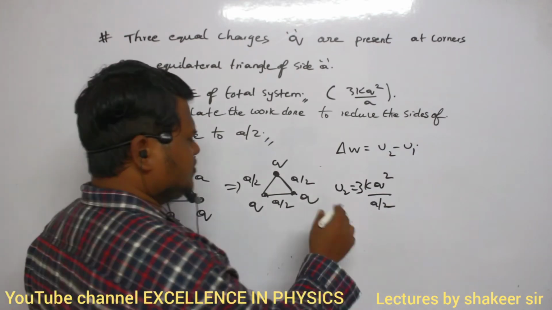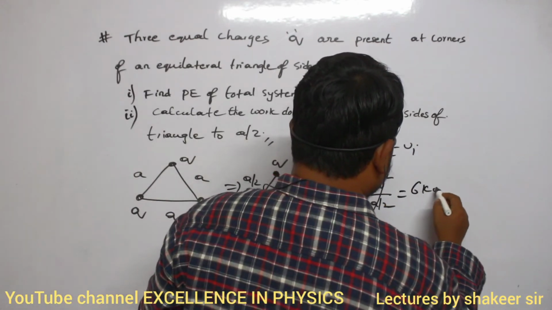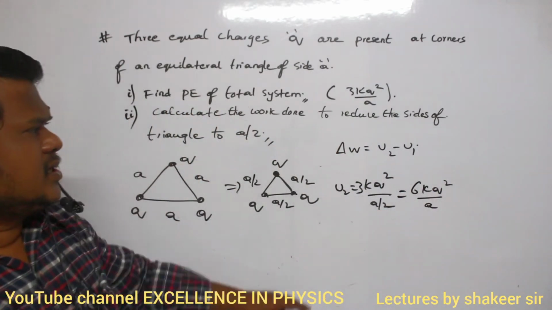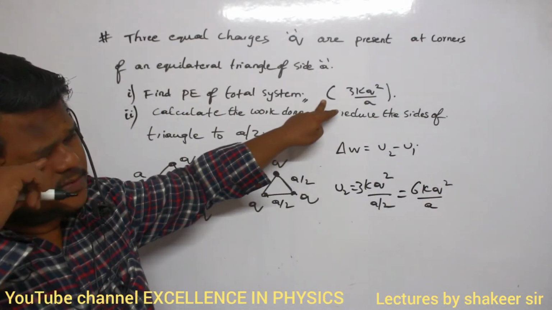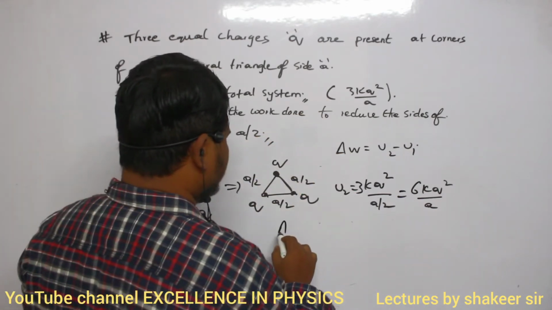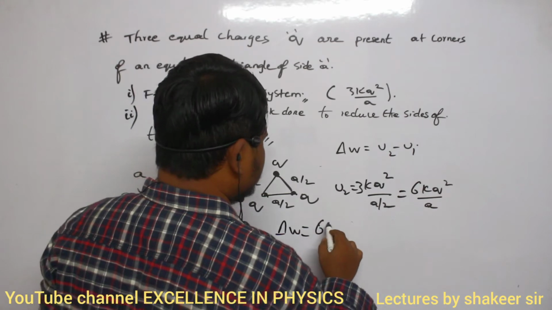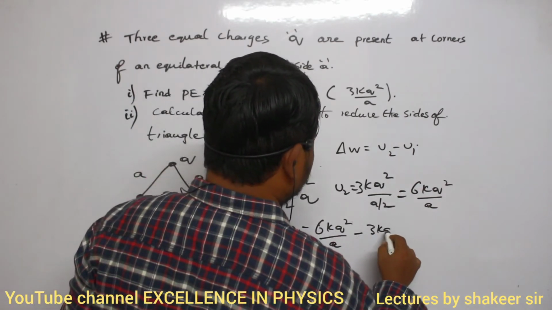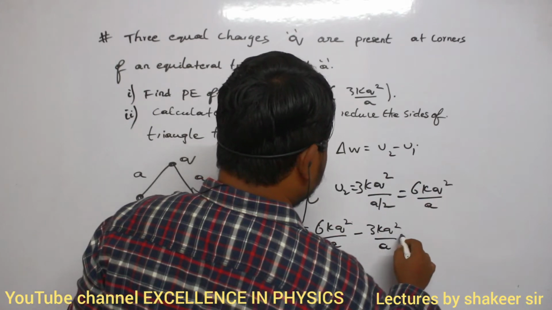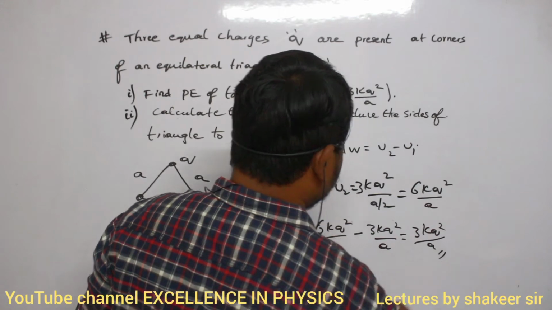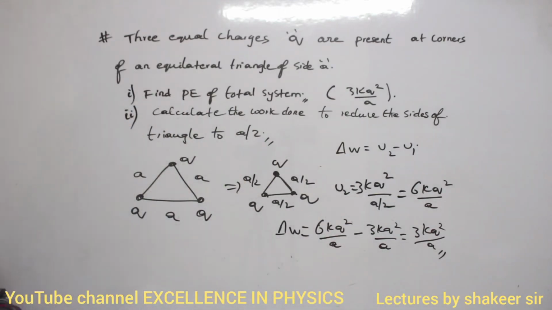Therefore it is 6kq square divided by a. So this is the final potential energy. The initial potential energy we already have: 3kq square divided by a. So work done will be 6kq square divided by a minus 3kq square divided by a, which is again equal to 3kq square divided by a. That is our answer. Very simple.